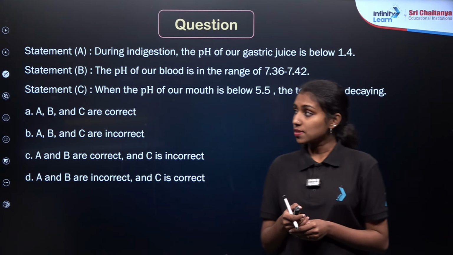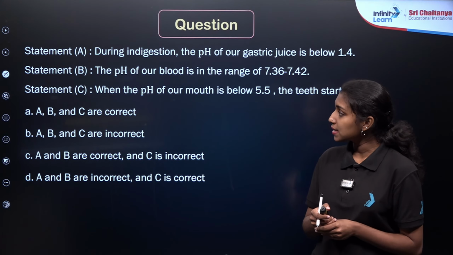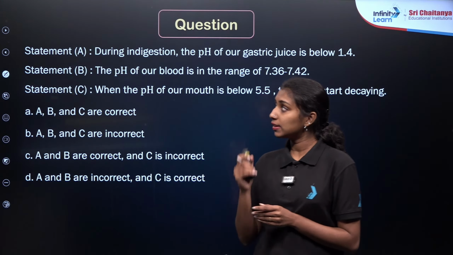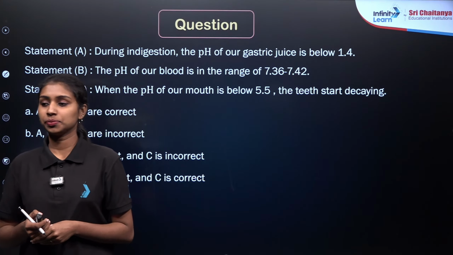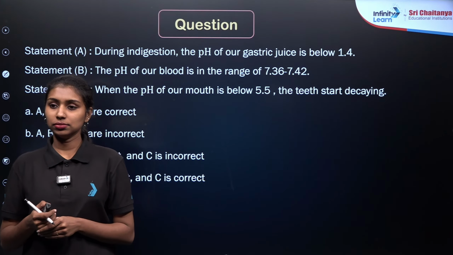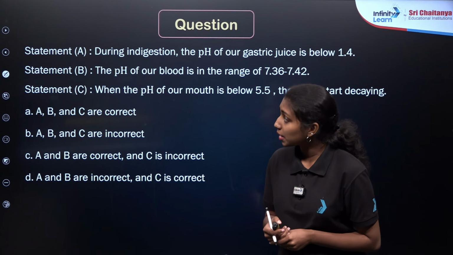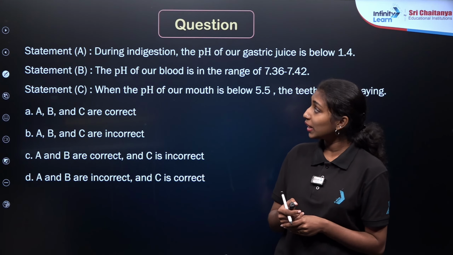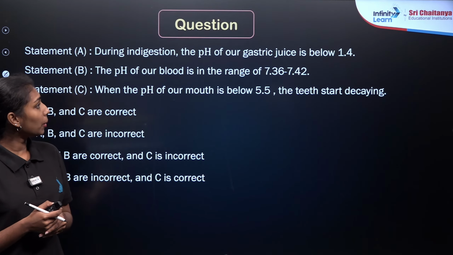So here is the first question. Three different statements are given here according to our idea of acids, bases and salts. You need to identify whether these three statements are correct or incorrect. Read the statements one by one. First statement: during indigestion, the pH of our gastric juice is below 1.4.